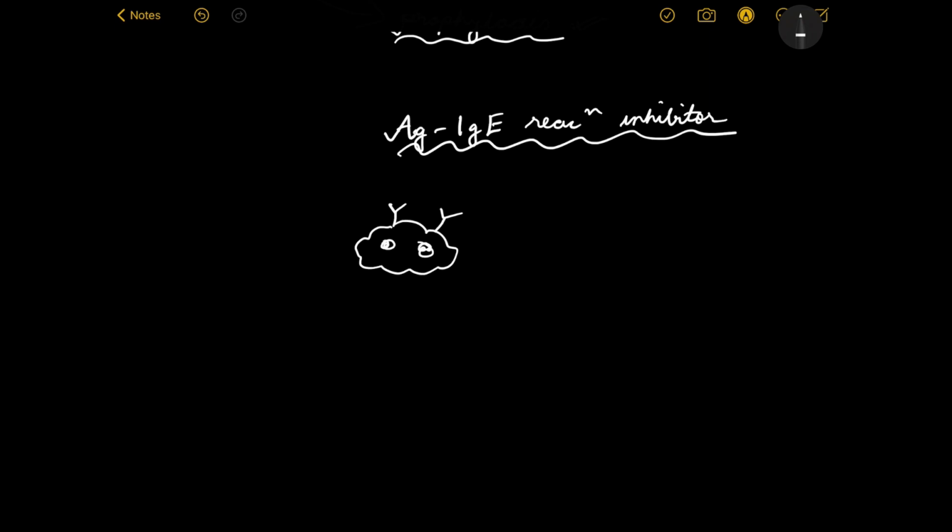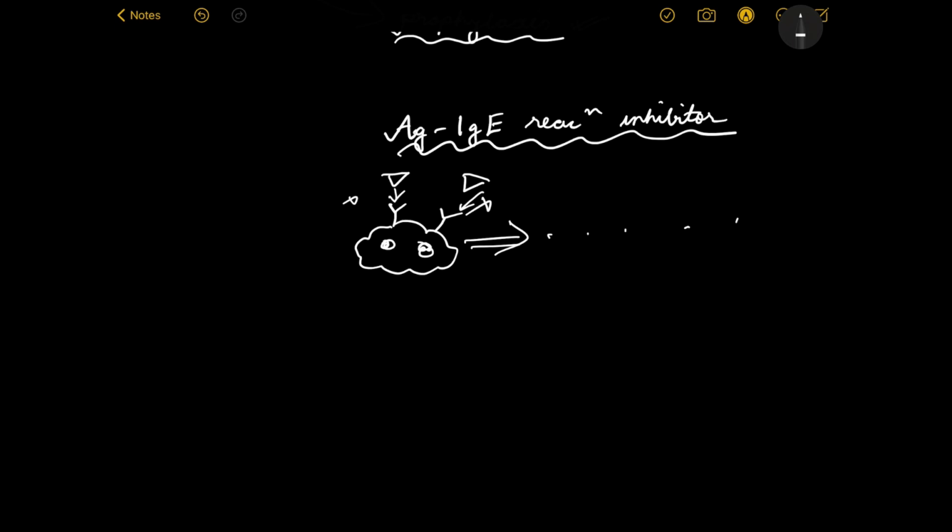Now, second time exposure: if that occurs, the second time the same antigen comes, we have been exposed to that same antigen and it will come and bind to the IgE. That will lead to degranulation and that will lead to all those fiasco. But if we can prevent this from happening, then we can prevent the entire fiasco.